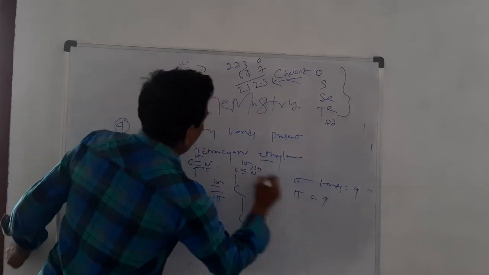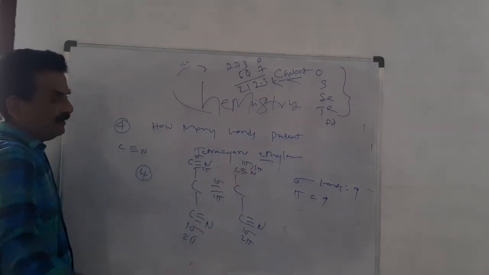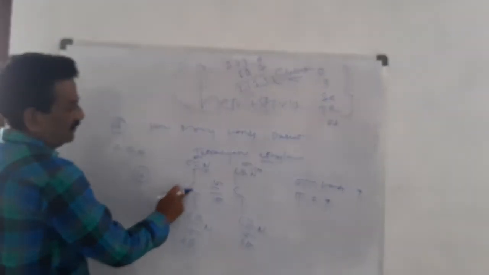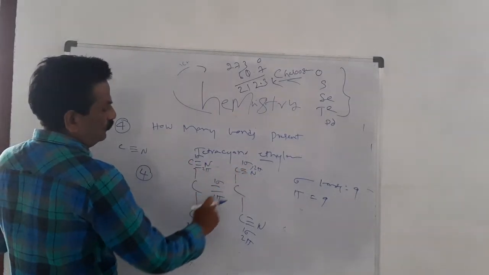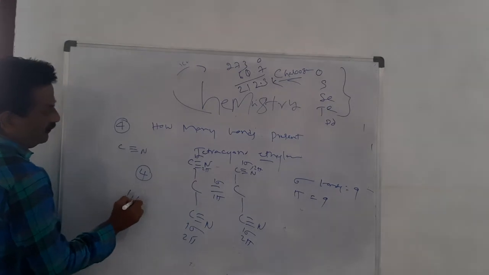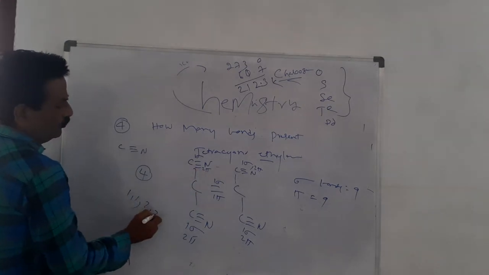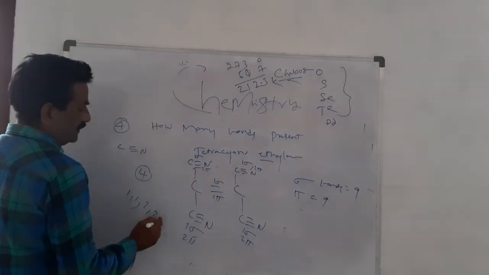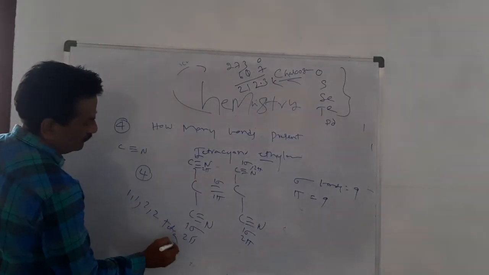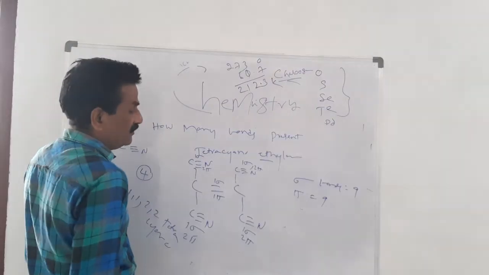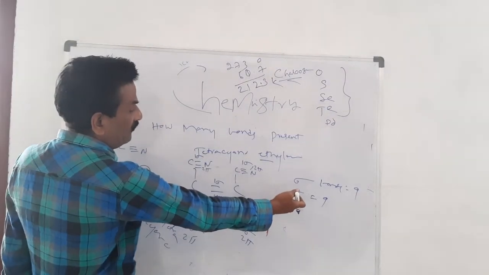So tetracyanoethylene, how many sigma bonds? You want to draw the structure of tetracyanoethylene: cyano groups 1, 2, 3, 4, two on each carbon of the double bond. So the number of sigma bonds is 9, and the number of pi bonds is 9.